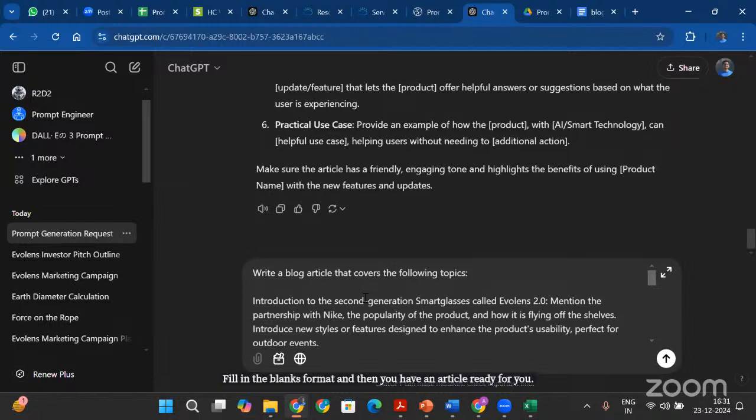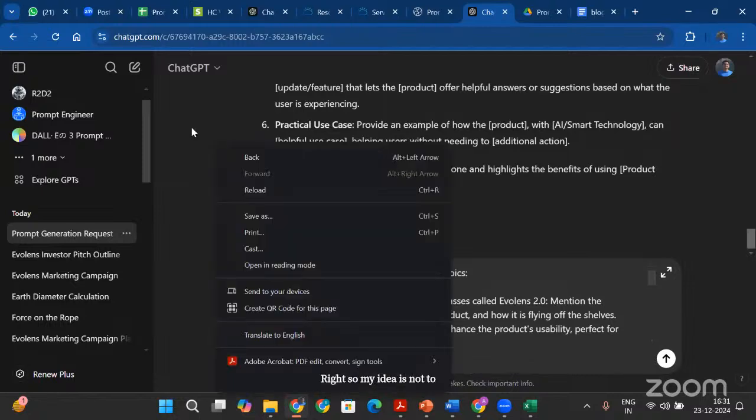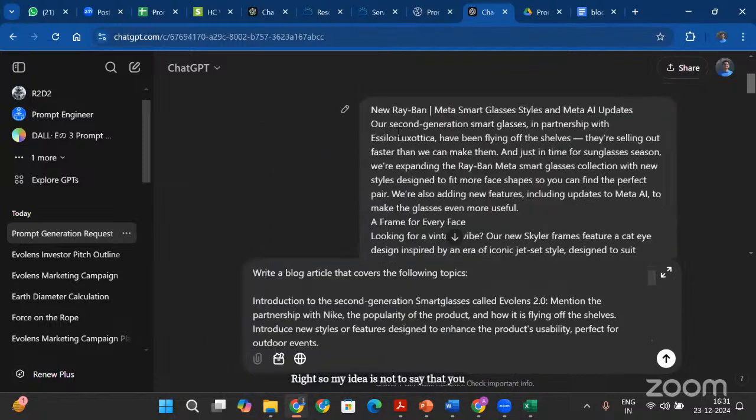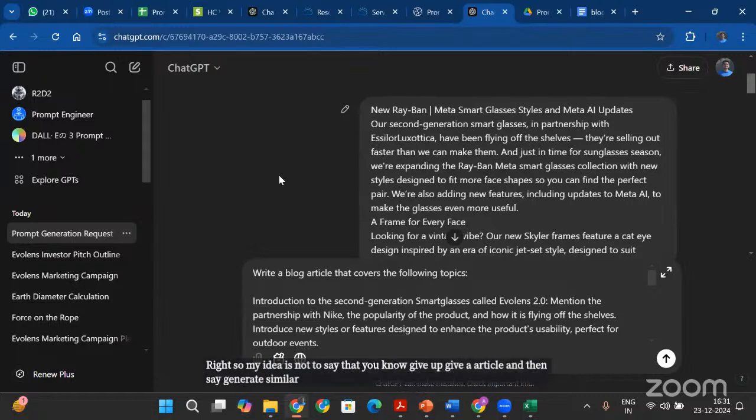So my idea is not to say, give an article and then say generate a similar response to that. We are reverse engineering the prompt, so that we also have a guideline of what to provide to ChatGPT if it wants a more detailed, descriptive article like this.